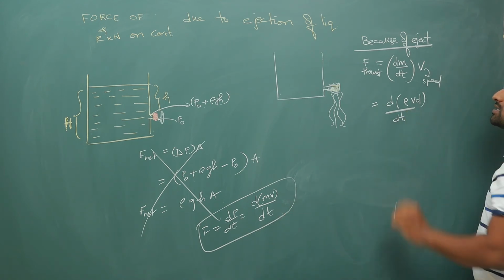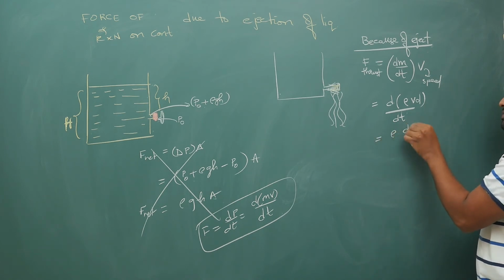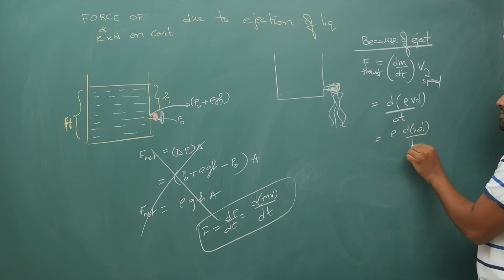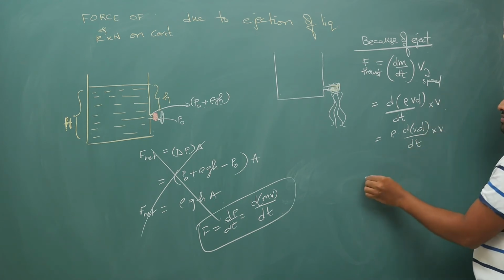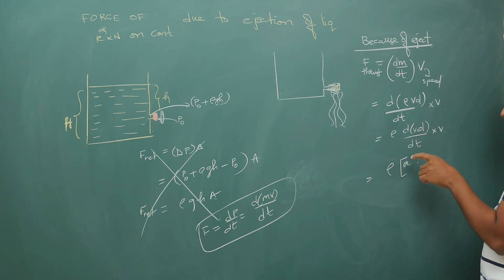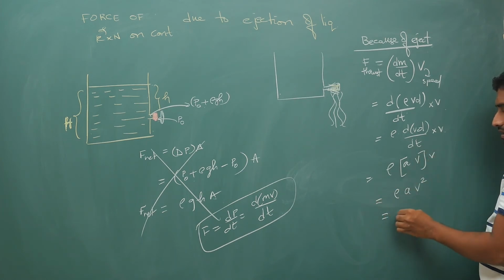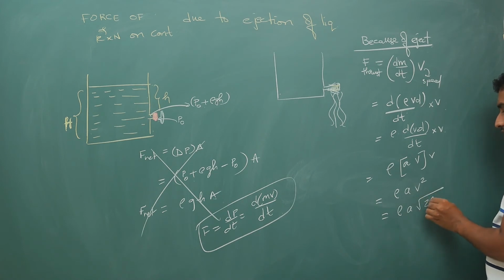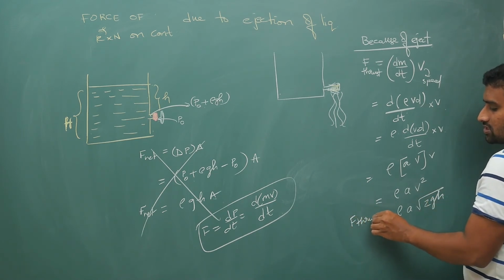But for now, it is d by dt of rho times volume. So this will become rho times the derivative of volume with respect to time times speed. Okay, so this is the equation of continuity: area into derivative of volume with respect to time, the volume rate. A into V, so rho A V square, that is equal to rho A into under root 2gh, is your thrust force on this container.